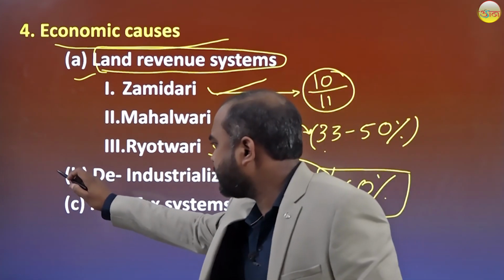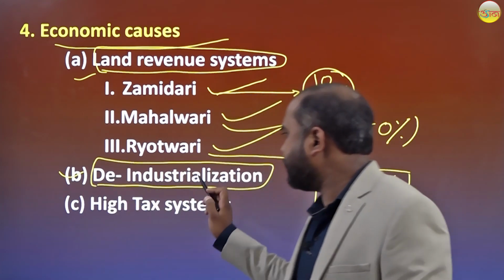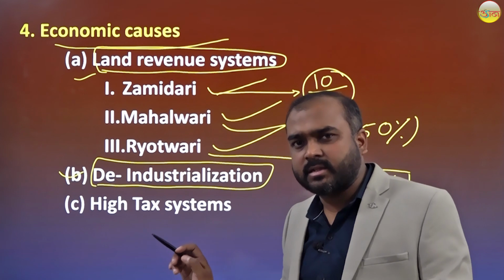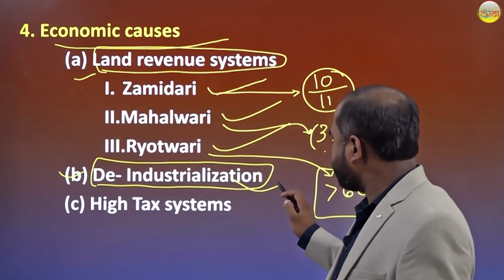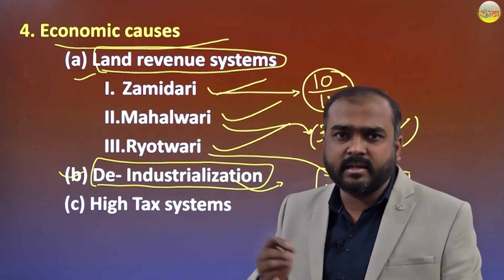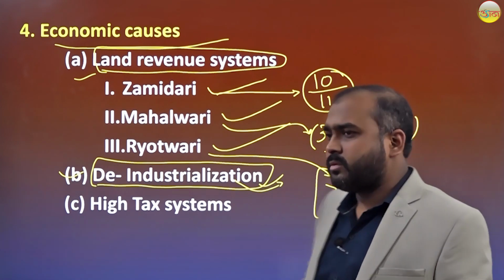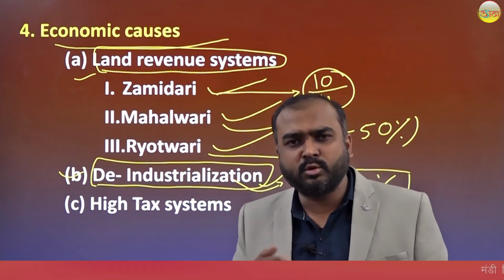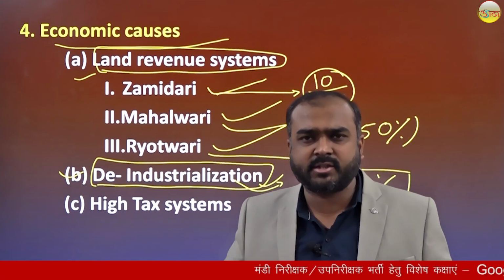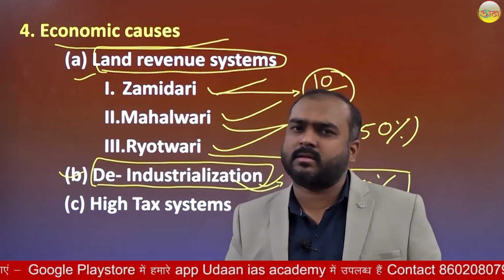Further, if we see deindustrialization, this term is used with respect to Indian industry, Indian small industry. Due to the introduction of new machinery in British companies, the small industries of India vanished.